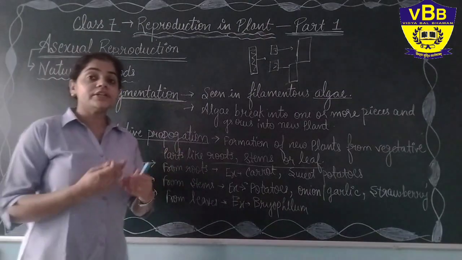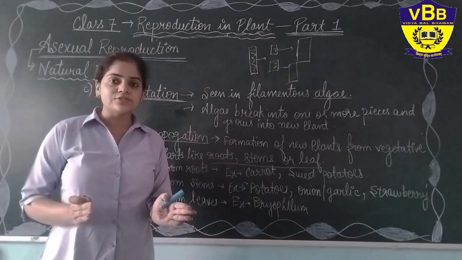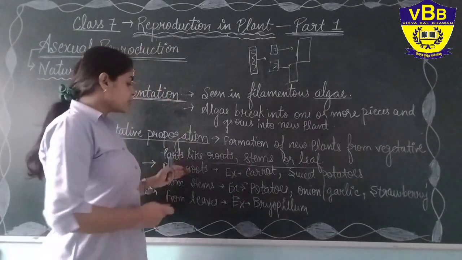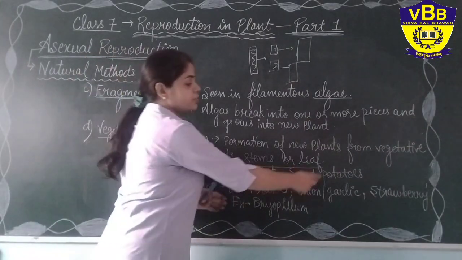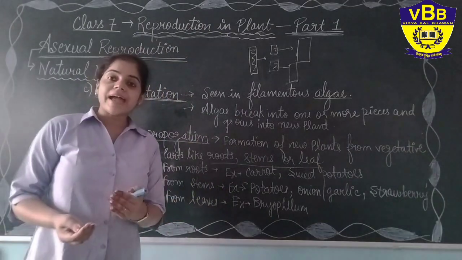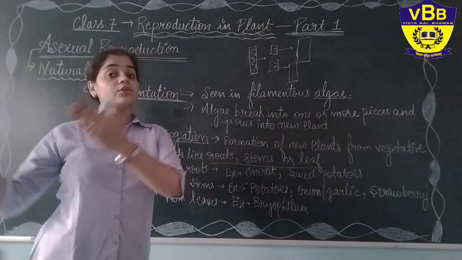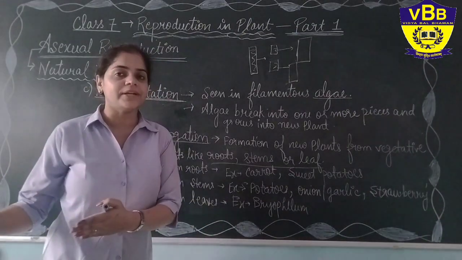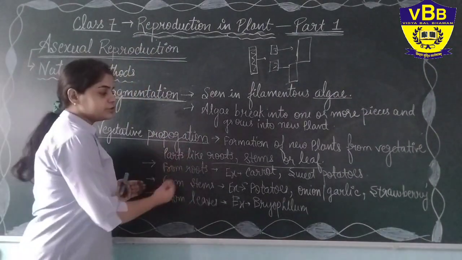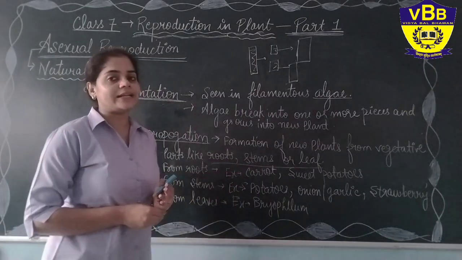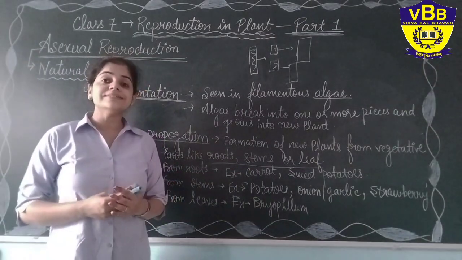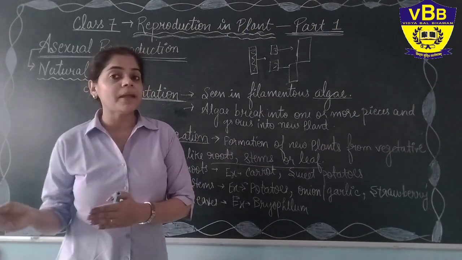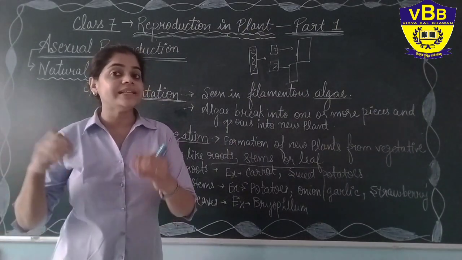From roots, what are those plants? Not all plants grow from roots. There are specific plants that grow from roots. For example, carrot and sweet potatoes. Yes, from the carrot root you can grow another carrot. From the sweet potato root you can grow another sweet potato. So that is from root. The examples are carrot and sweet potato. You have learned this in class 6 also, the different parts of the plants that we eat.